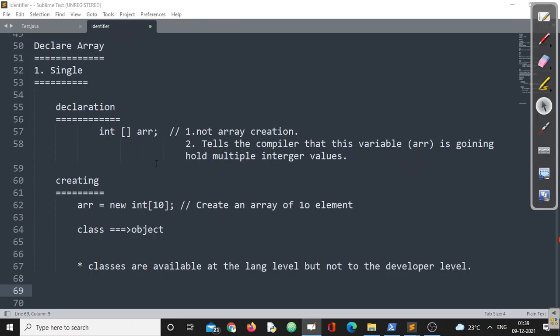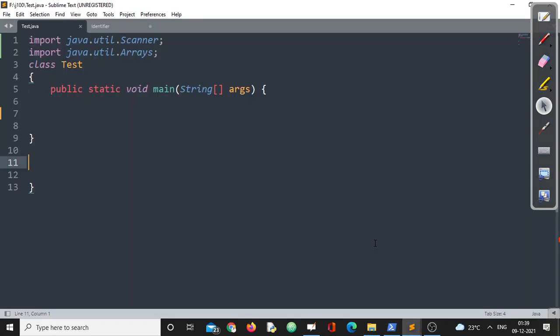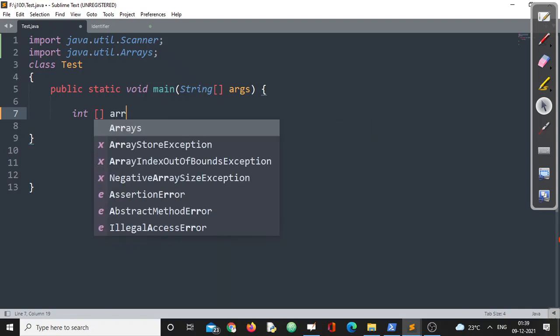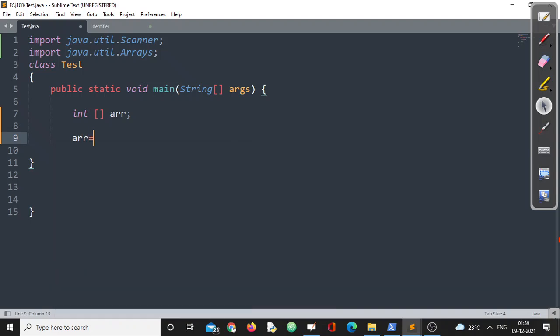Let us cross check. Let us go back and see what can be done with that array. Let us create a program in Java, maybe with Sublime, followed by Test.java. We'll take the same name, right? Now let us create an array. As we have discussed, we are creating an array ARR, no problem, and we write ARR is equal to new int of 10. We have just discussed these two lines, right? Now the first question is, what is the name of the class, right?